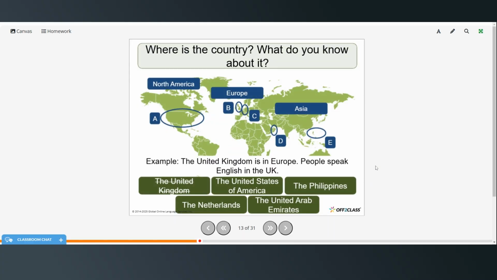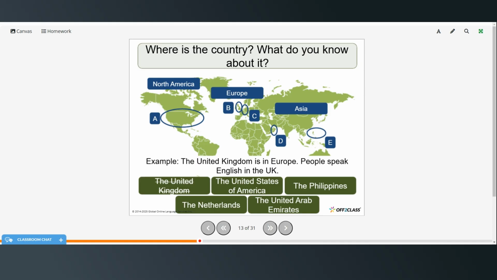So where is the country and what do you know about it? So, for example, the United Kingdom is in Europe. People speak English in the UK. Here we could say the United States of America is in North America, and the people speak English in the USA. The Philippines is a chain of islands in the southeast part of Asia.